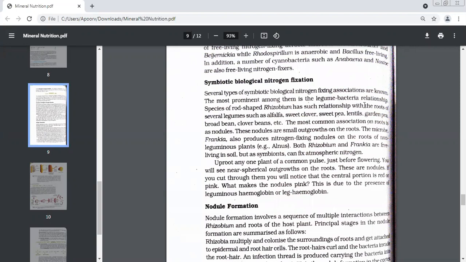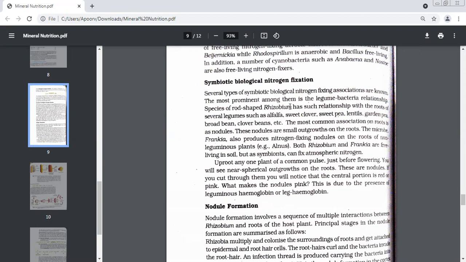We are studying a legume bacteria relationship. We have taken the example of the bacteria Rhizobium, which is rod-shaped. It lives in a relationship with legumes. I think garden pea and sweet pea are the easiest for you to remember. You can just remember any two. Lentils, garden pea, sweet pea.